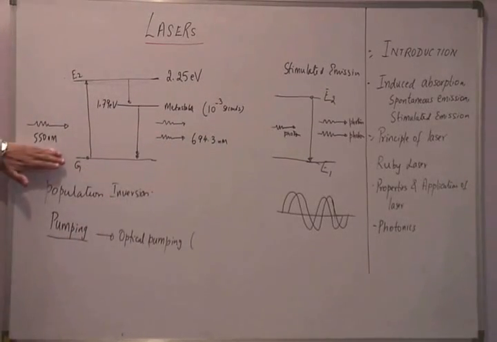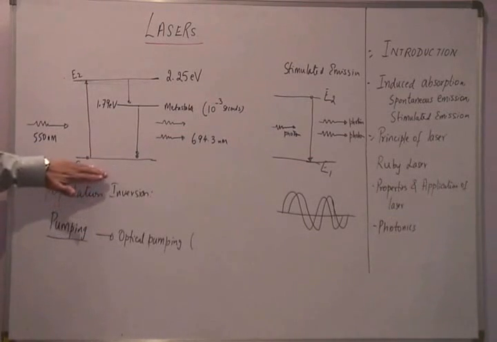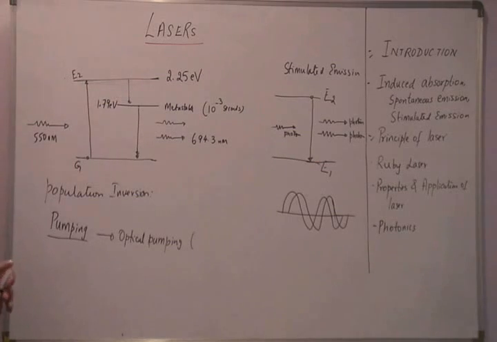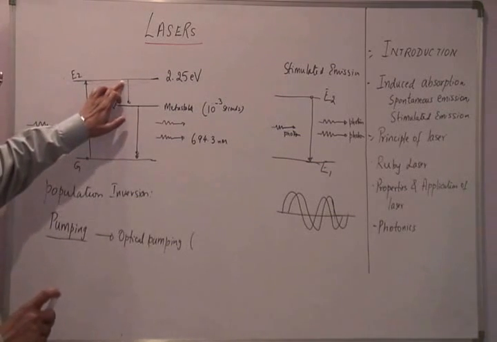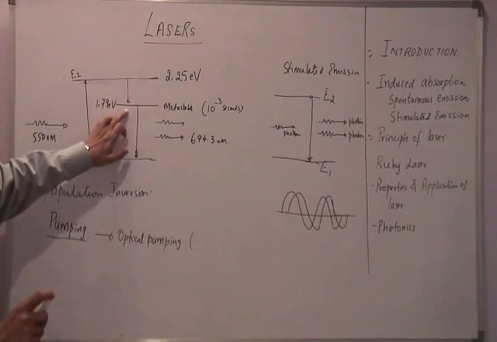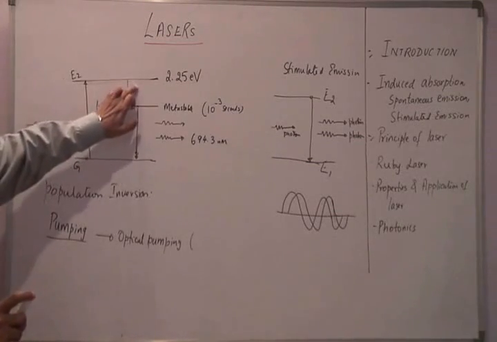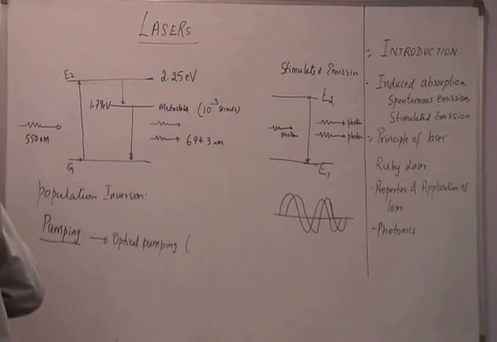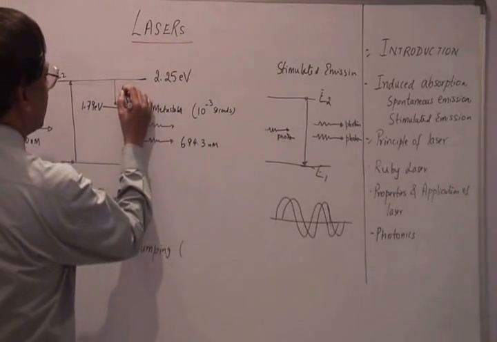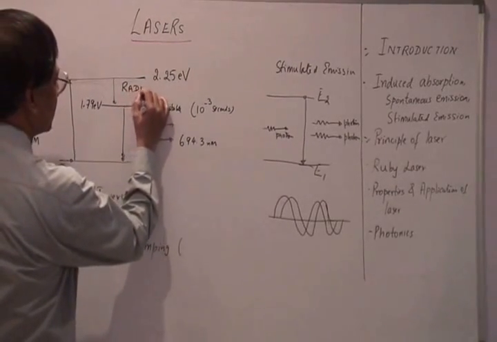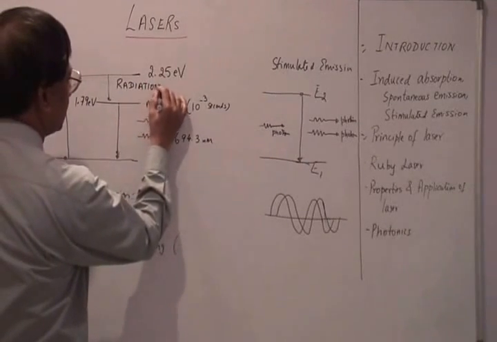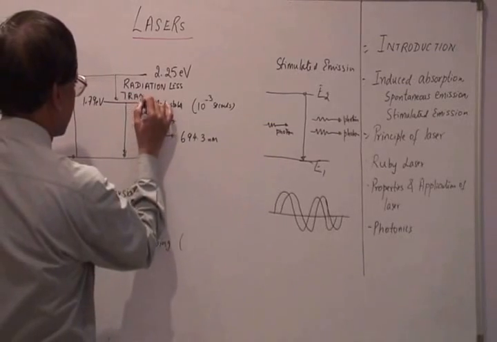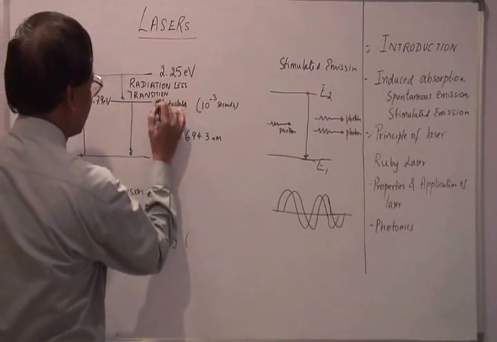And this energy is needed for us to raise these atoms from ground energy state to energy state E2. Note one very important concept here: when an atom moves from energy state E2 to a metastable state, this transition doesn't generate any radiation. So we call it a radiation-less transition.